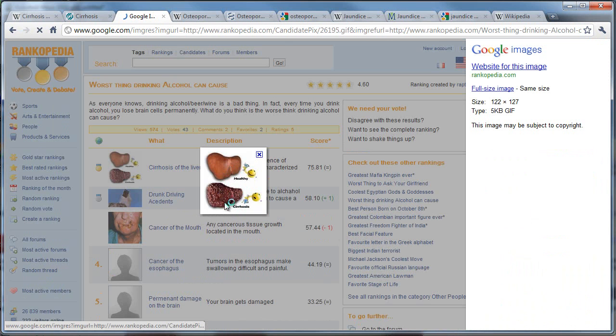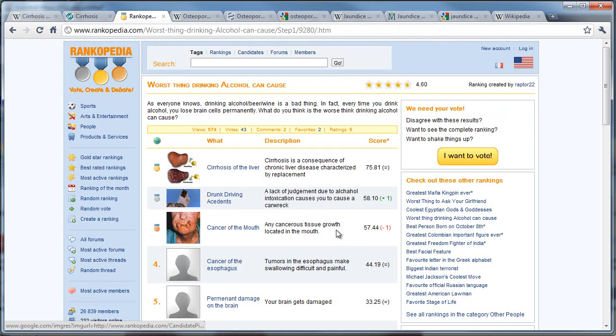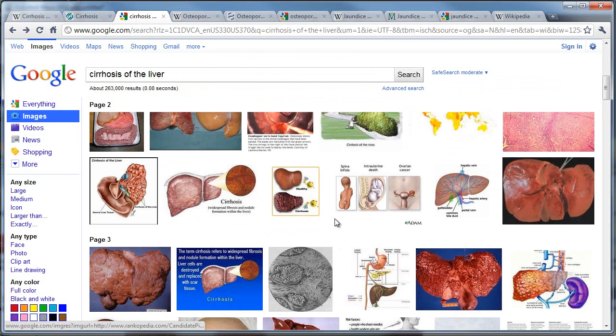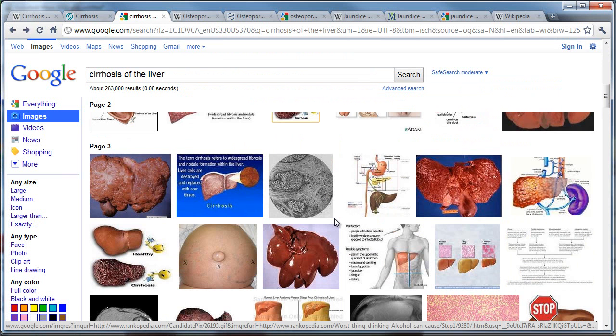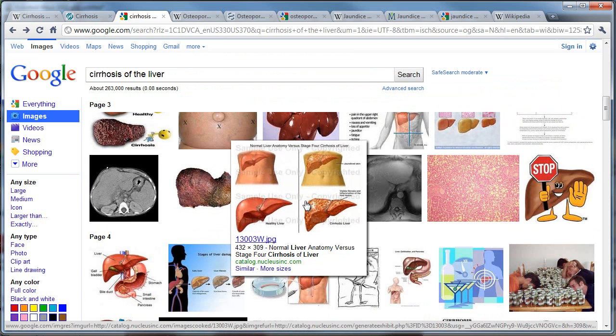A little small image, but it kind of tells you what a healthy liver looks like, and what a cirrhosis looks like. And pretty much that's what we're going to do. That's what my idea was. And also one of the things I also did was a fatty liver. So again, right up here, there's a whole bunch of information.